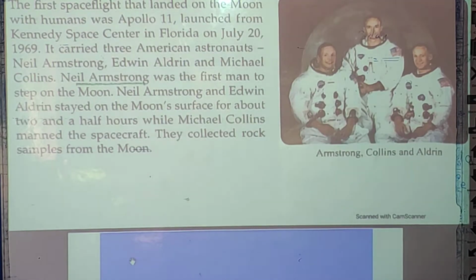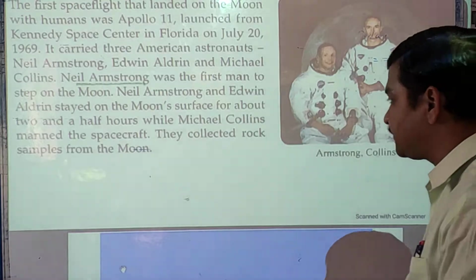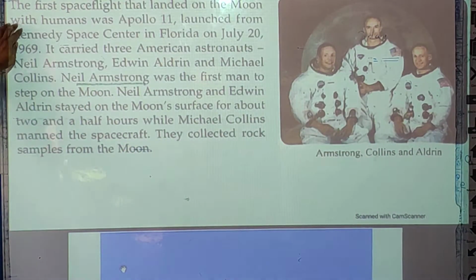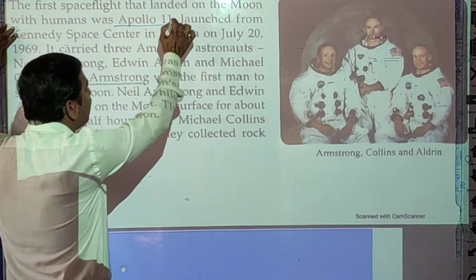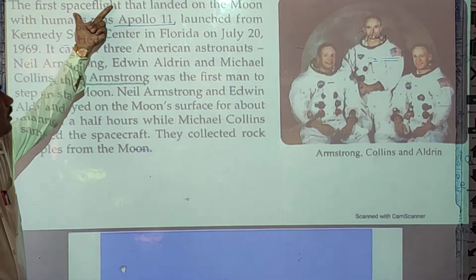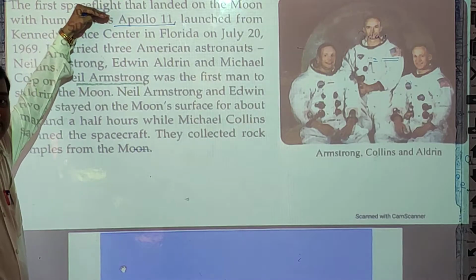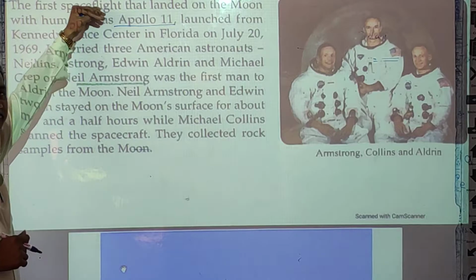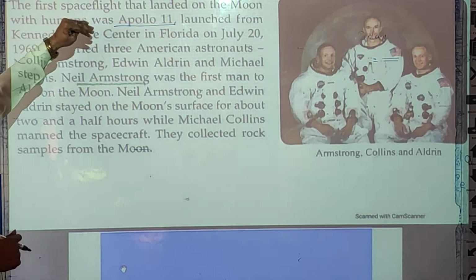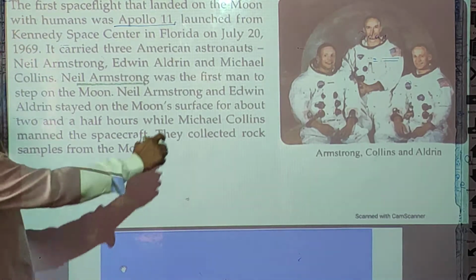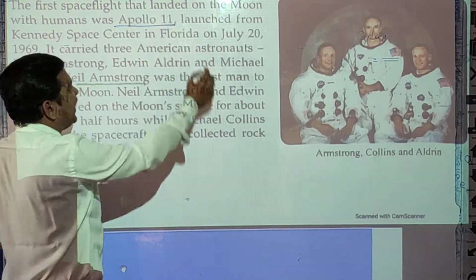Now, landing on the moon. The first space flight that landed on the moon with humans was Apollo 11. Keep in mind students, a space flight is a vehicle which is needed to go into space. So the first space flight that landed on the moon was Apollo 11.